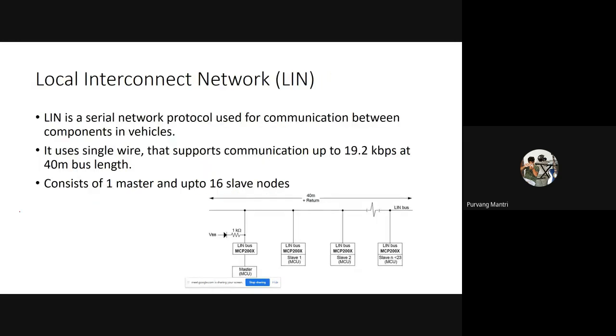So firstly, we have the LIN bus protocol, local interconnect network. So the LIN bus protocol uses only a single wire. This is the single wire which has other microcontrollers connected over it.